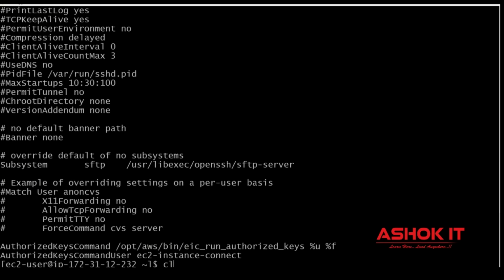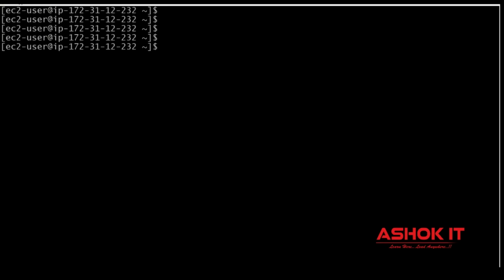When you make changes to this sshd_config file, we need to restart the sshd service. How to restart that service? sudo systemctl restart sshd. So with this, that sshd service got restarted.